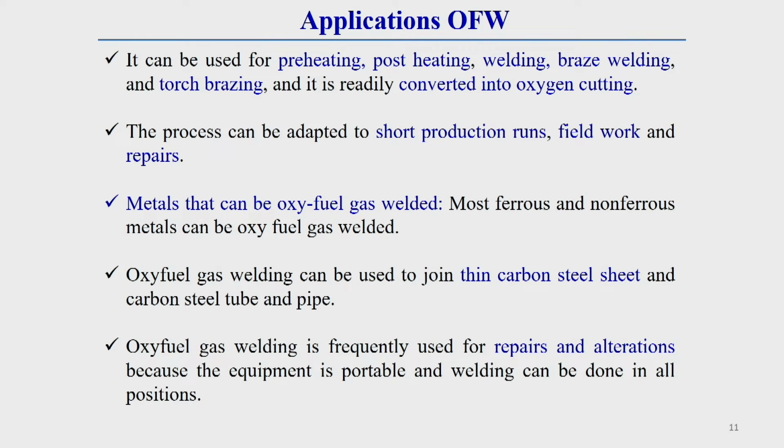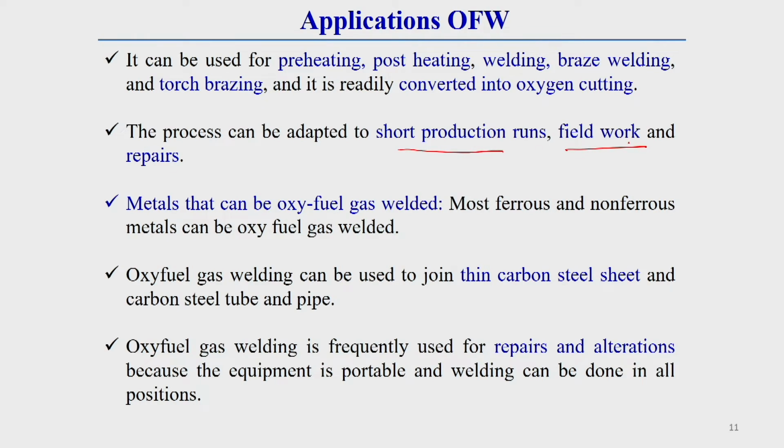It has huge application. It can be used for preheating, post heating, then welding, as well as braze welding, then it can be used for brazing purposes also, and it is readily converted to cutting operation also. For that, a different type of torch is there. For cutting operation, a different torch is used. The cutting torch is different from the welding torch. The process can be adapted to short production runs, field work and repair. As I have told you, it has huge application.